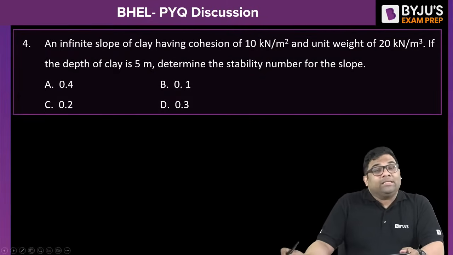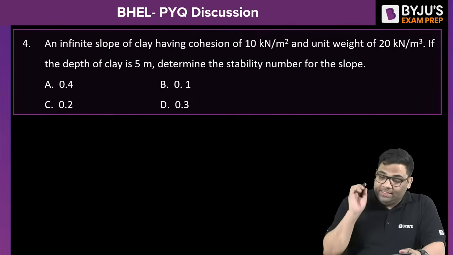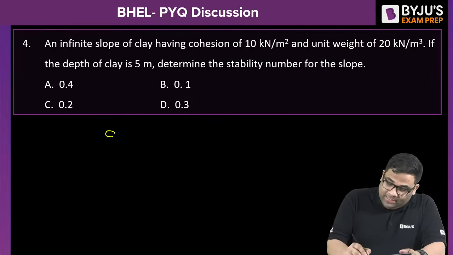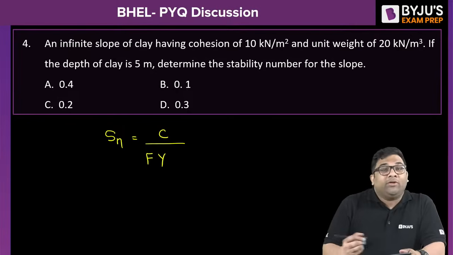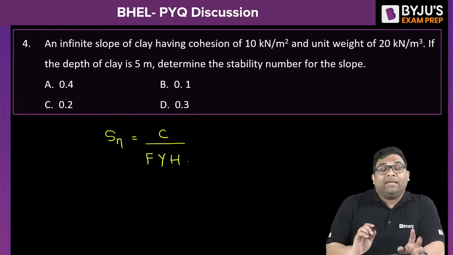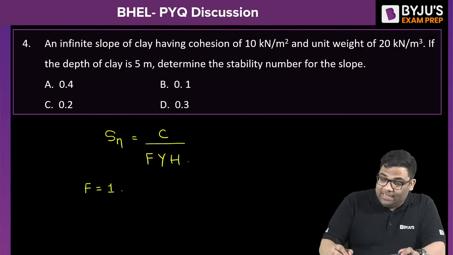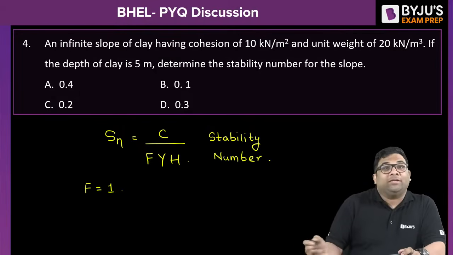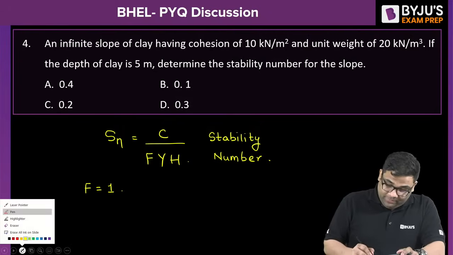The next question is on the stability number, from Geotech. I'll just give you the equation of stability number. The stability number is cohesion by factor of safety into the unit weight of soil into the depth of the soil. If nothing is given, we can assume the factor of safety is 1. This is the Taylor's stability number. So from this formula, tell me what will be the answer to the fourth question. Come on, please tell very fast.